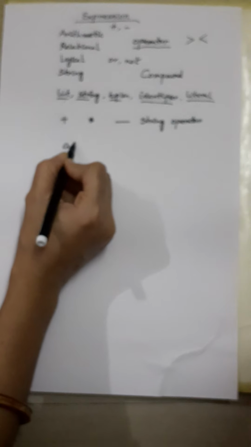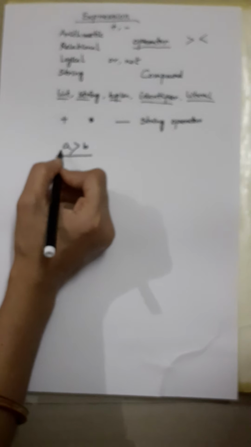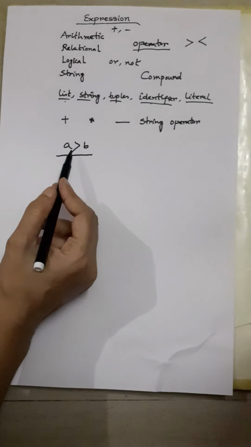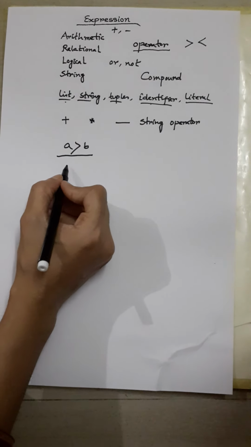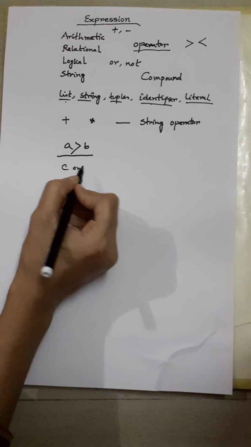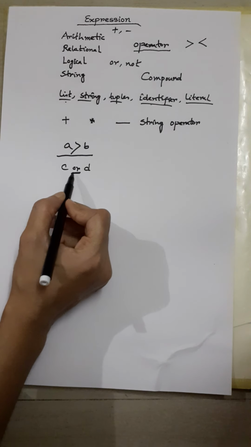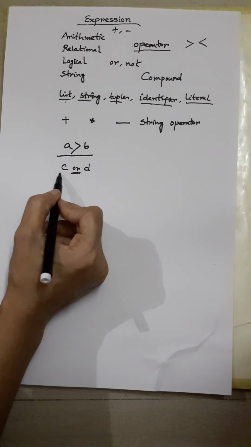Now relational expression, for example, if you are using a greater than b, this is one relational expression, because a and b are the atoms, these are the variables only, and greater than is a relational operator, so it will be a relational expression. Now logical, like C or D. So this OR is the operator, and OR is one logical type of operator. C or D, like this, is one example of logical expression.